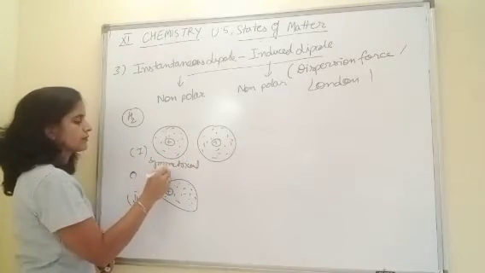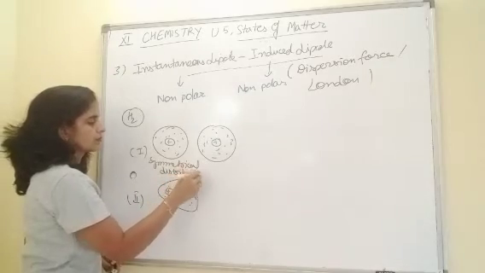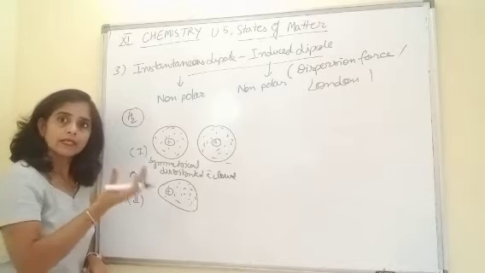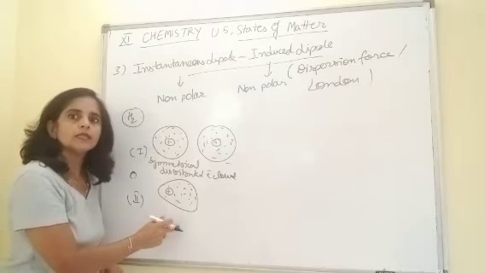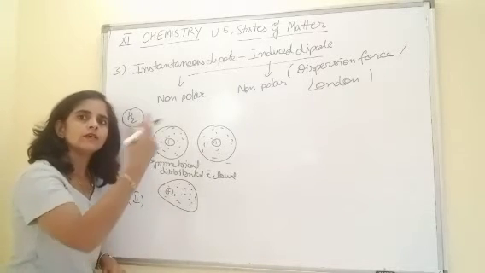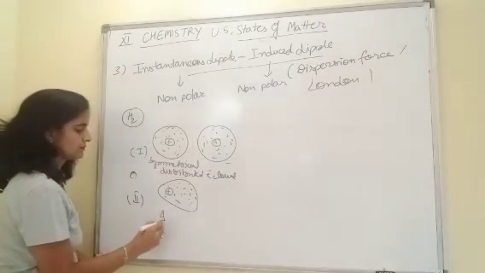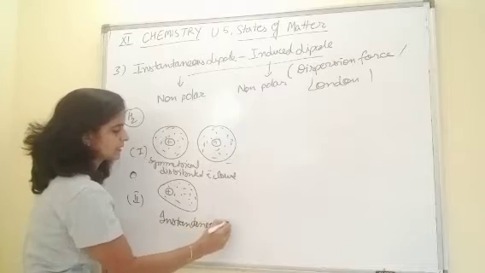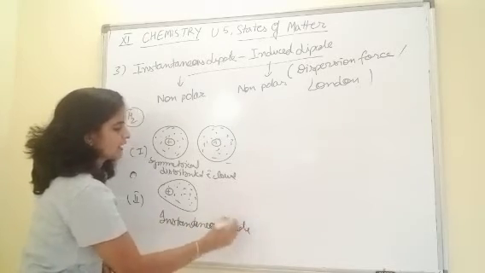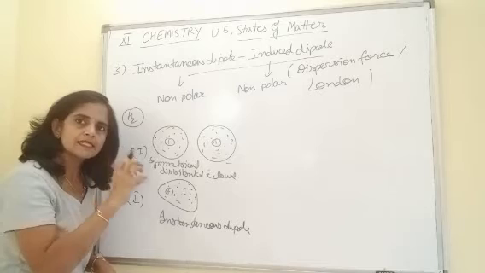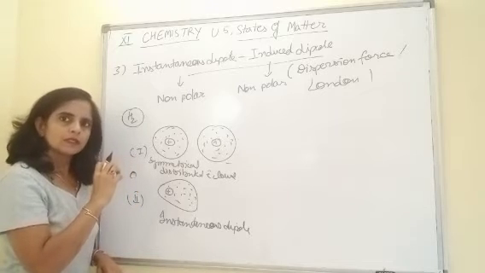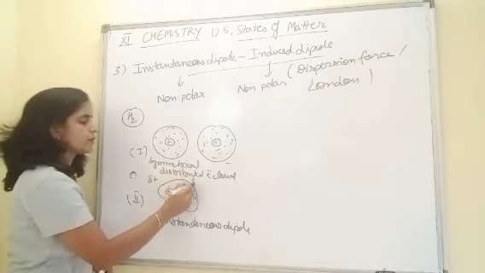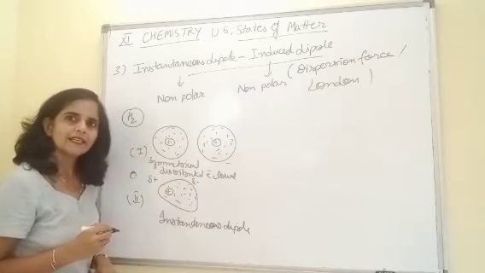Symmetrically distributed electron cloud, same here. But this now becomes an instantaneous dipole, or momentary dipole. When this instantaneous dipole comes into the picture, this end becomes delta positive, and this becomes delta negative.